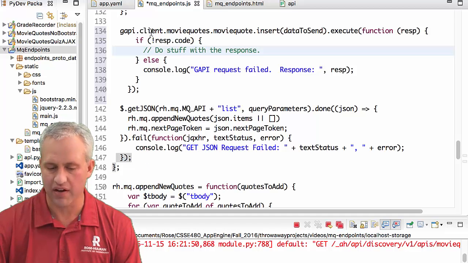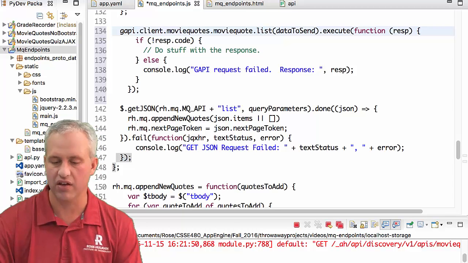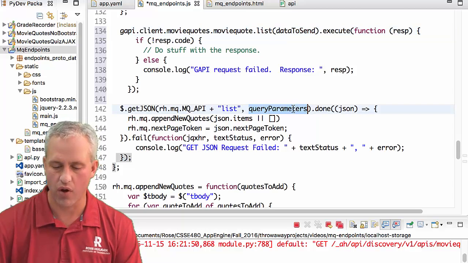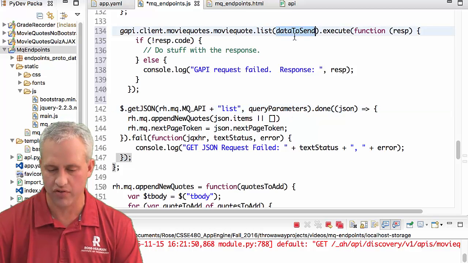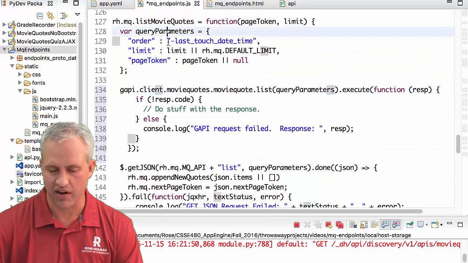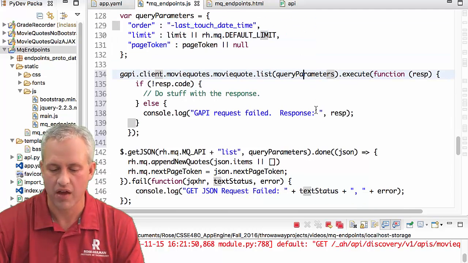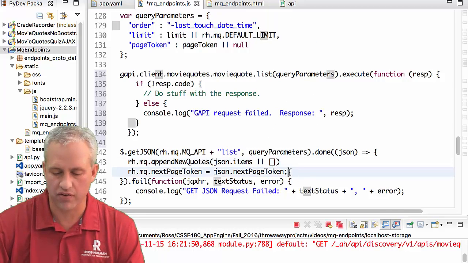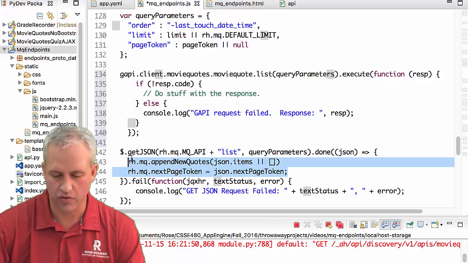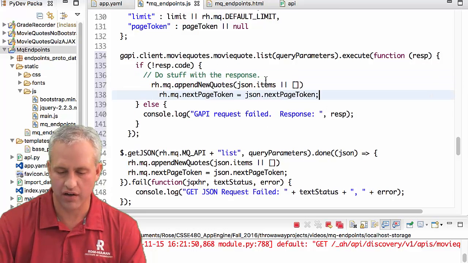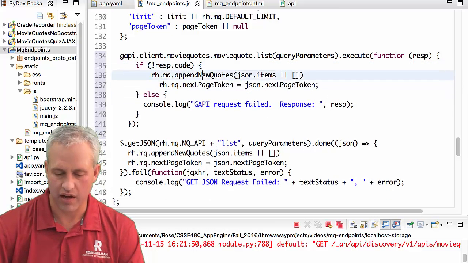So instead of gapi.client.moviequotes.moviequote.insert, the name of this method is just list. What do you want to pass into it? Well, I want to pass into it query parameters, because that was the object that I had prepared here. So instead of being called data to send, it's just called query parameters. And then I want to do stuff with the response. You can see that these are the two lines that I do with the response. So I'm just going to paste those right into there, and get rid of the extra comment.